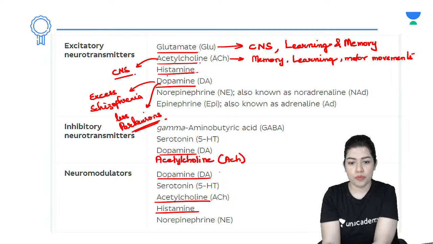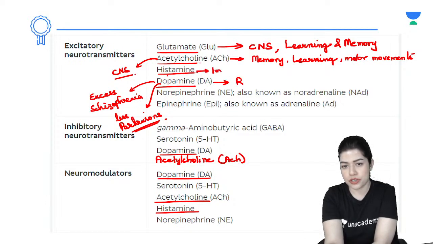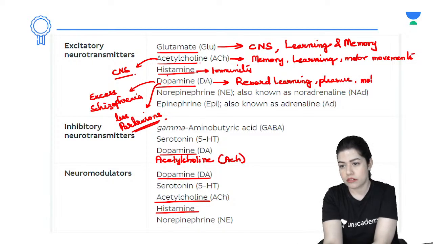So dopamine, neuromodulator also. Where else does it have most of its role? In reward learning. Histamine, we'll write immunity. Reward learning and motor movement. Reward learning, experience of pleasure, and smoothing of motor movement.